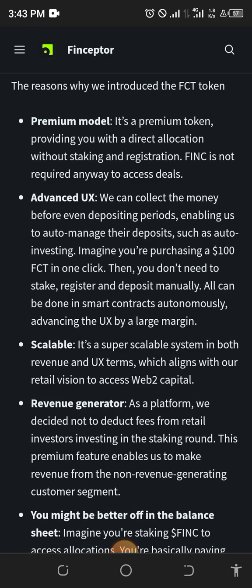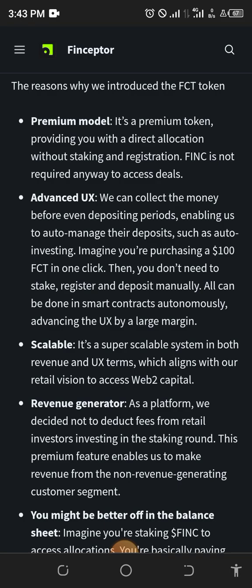Now the second thing is that there is advanced UX, which is user experience, most times referred to. But then let's go on now. We can collect the money before even depositing periods, enabling users to also manage their deposits, such as auto investing. Imagine you purchasing a dollar of FCT in one click, then you don't need to stake, register, and deposit manually. All can be done in a smart contract autonomously, advancing the UX by a large margin.